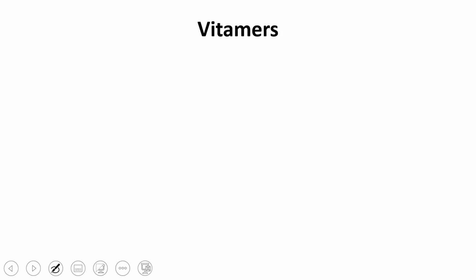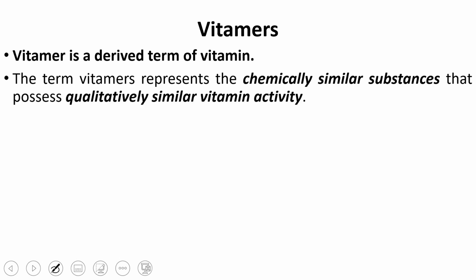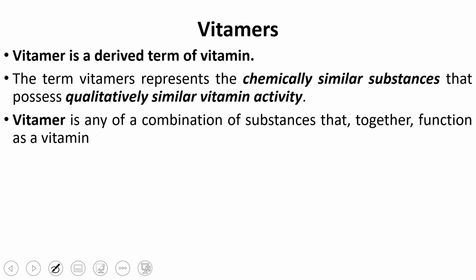There is one specific term which we commonly use, called vitamers. What are vitamers? The term vitamer represents chemically similar compounds that possess qualitatively similar vitamin activity.